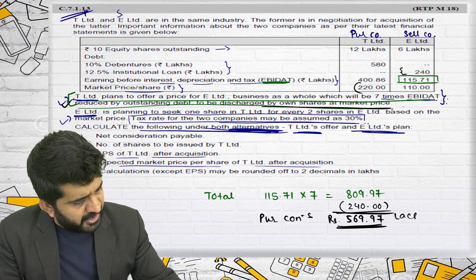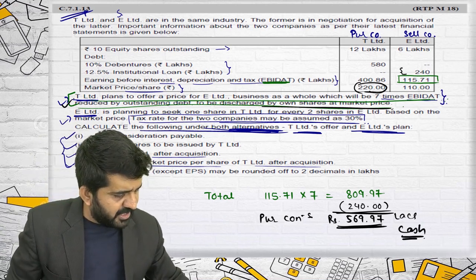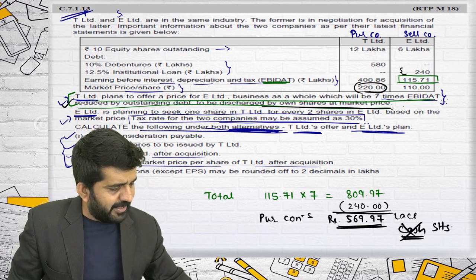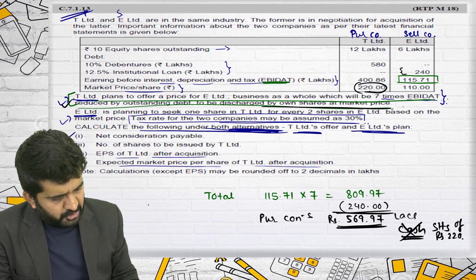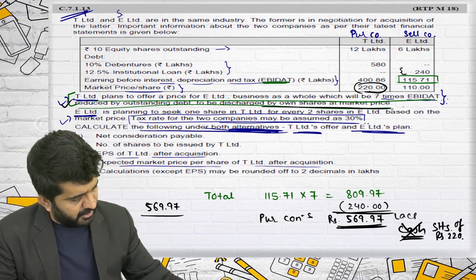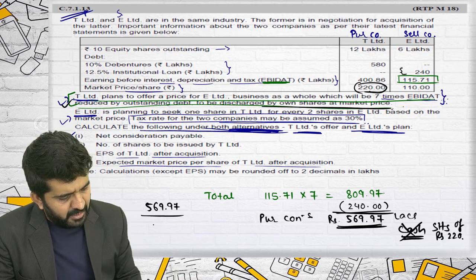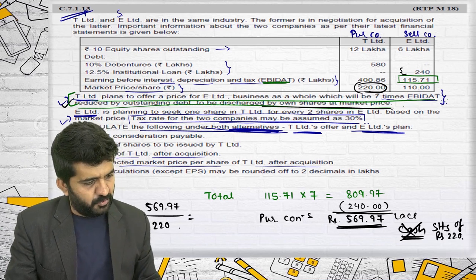What is our share's market price? 220. Are we going to pay them cash? No, we are going to pay them shares at rupees 220. So how many shares should be issued? We need to pay 569.97 divided by 220, and this many lakh shares should be issued.